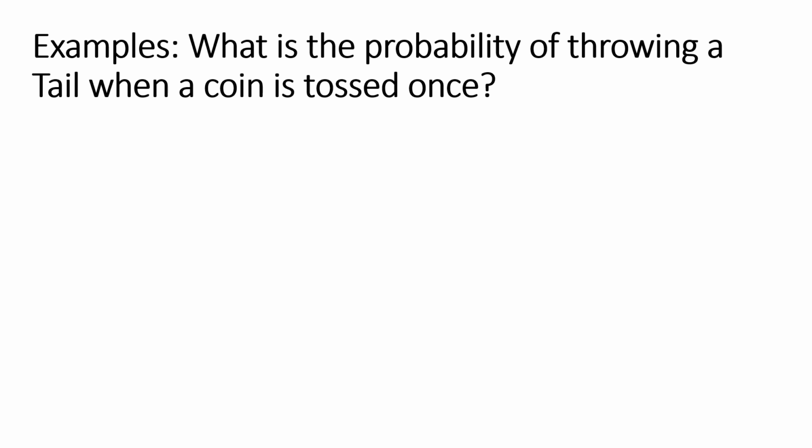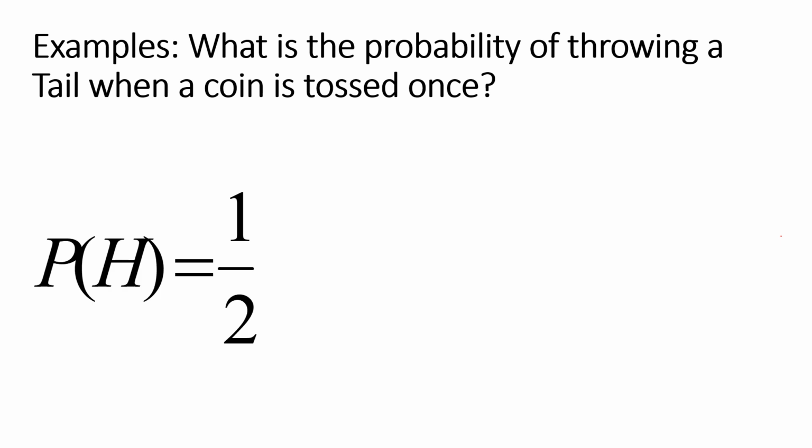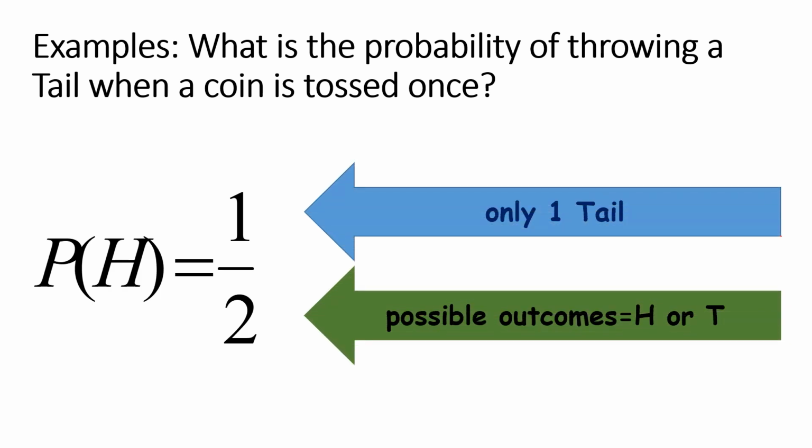What is the probability of throwing a tail when a coin is tossed once? So, ilan tail ba dun sa coin? Isang beses ka lang magtutos ng coin, ilan bang tail ang pwedeng lumabas? There's only 1. And then, bakit 2 yung denominator natin? Kasi, ang coin naman, meron lang yung head or tail. So, it's 1 out of 2.